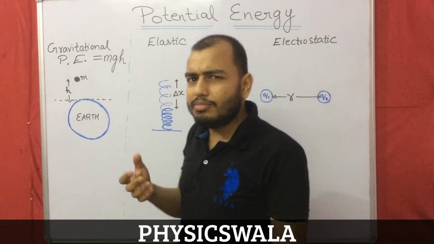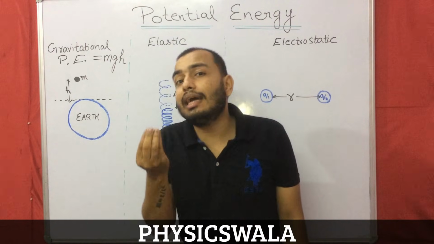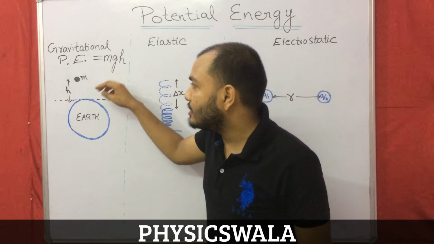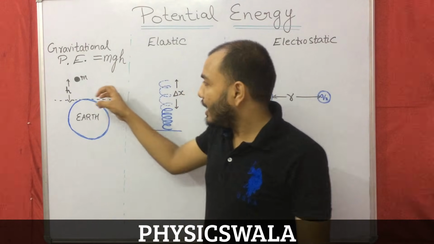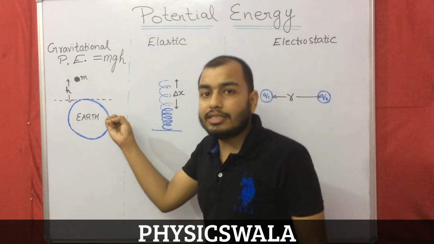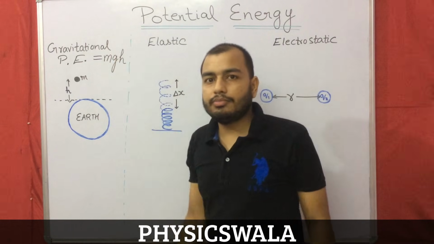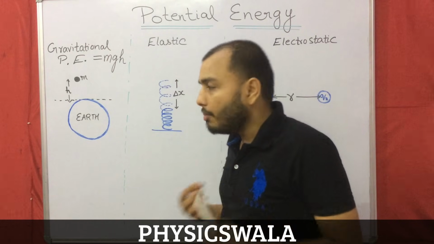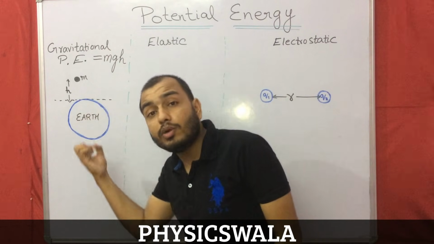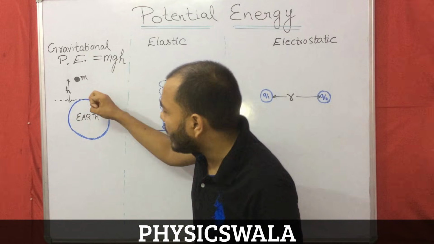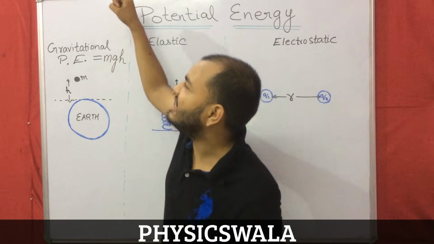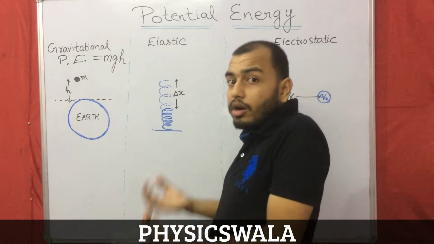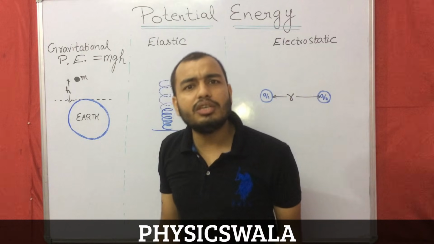Let me tell you a different way to understand this. Suppose there is a mass at the surface of Earth. I lift that mass and take it to a height h. I have to do work. Why? Because that mass will be attracted towards Earth. I have to apply force on that mass and then take it to a height h. So I have done some work. I have spent some energy.